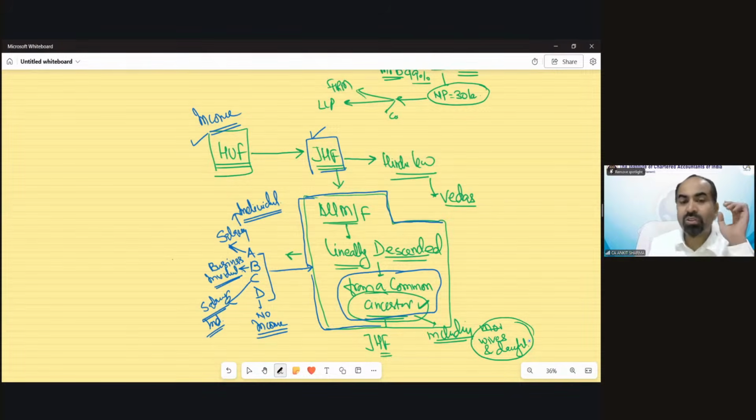So technically, because they are earning their income separately, they would only be called a joint Hindu family, not a Hindu undivided family. Because for the purpose of Hindu undivided family, they have to earn income collectively from the same business. Because they are earning income separately from job or business, under income tax they will all be called individuals, not HUF, and they will be called JHF, not HUF.